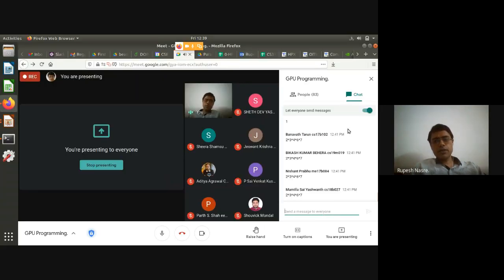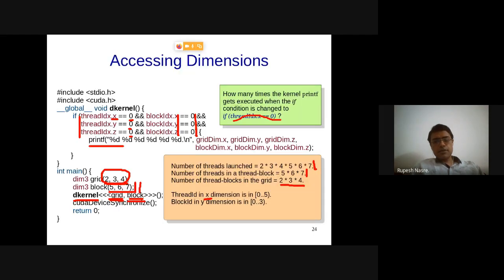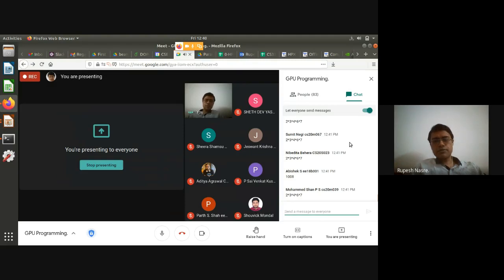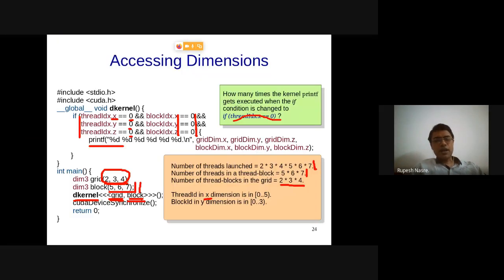Some of you are saying that is going to be 2, 3, 4, 6, 7. That seems correct, right? As far as this 5 parameter is concerned, that is not going to appear because threadIdx.x is specified to be 0.